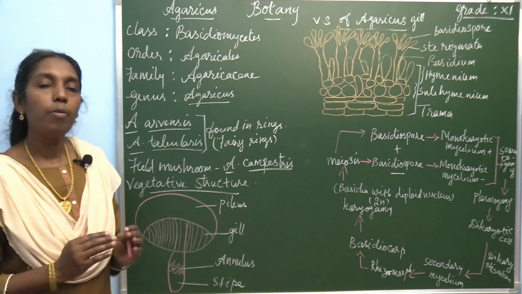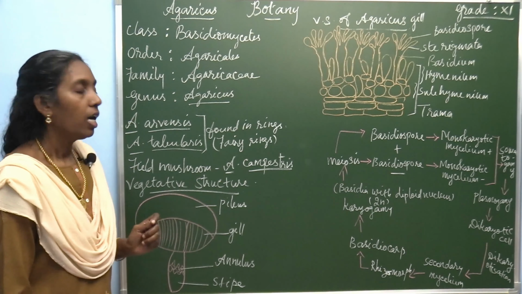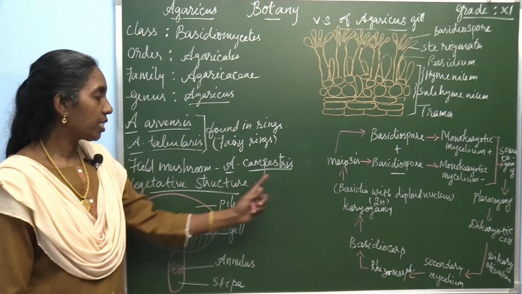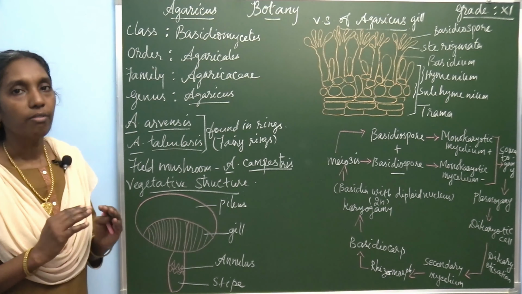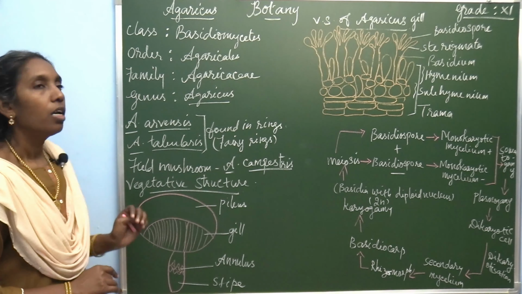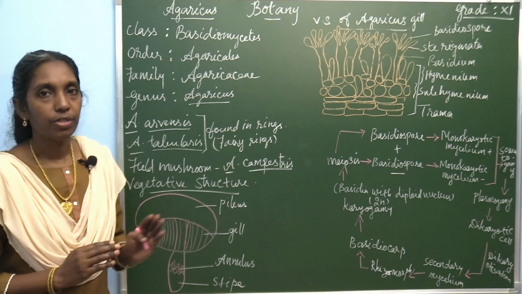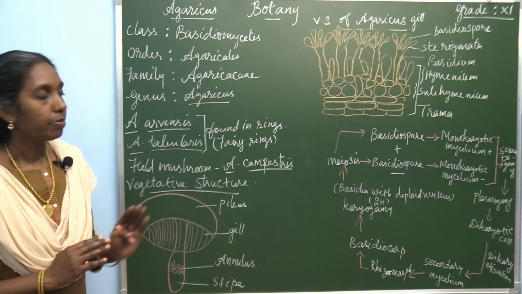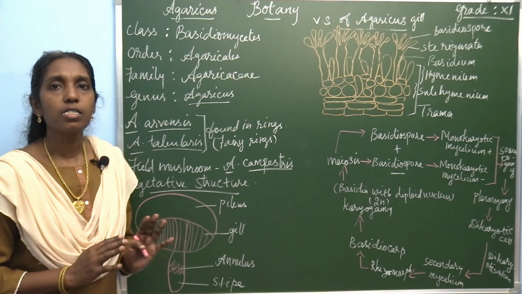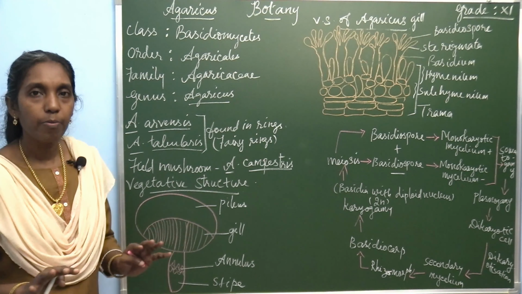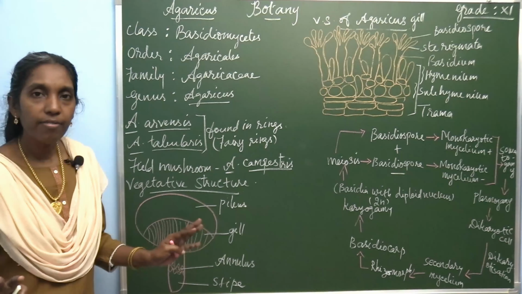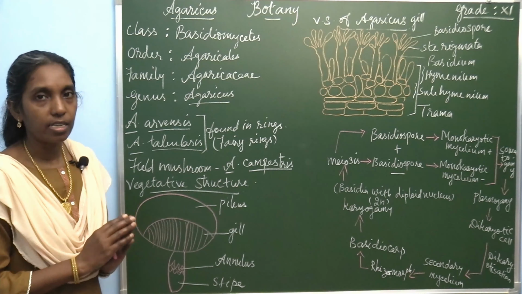And there is a common mushroom called the field mushroom, that is Agaricus campestris. Agaricus campestris is the common field mushroom. Now what about the vegetative structure of this Agaricus? The Agaricus plant body is made up of branched filamentous hypha, the hypha which constitute the mycelium.